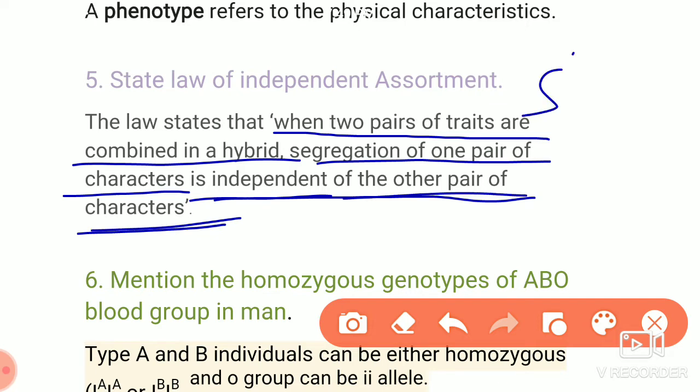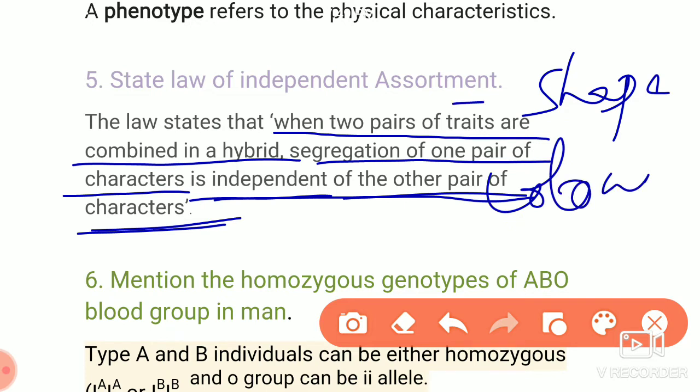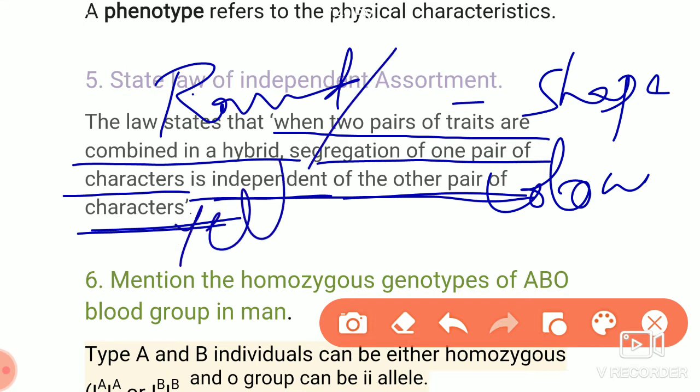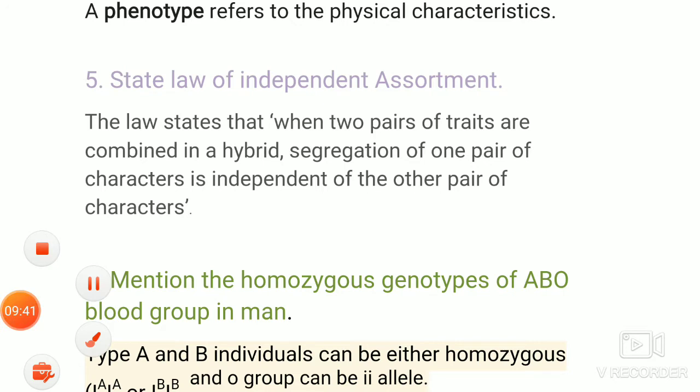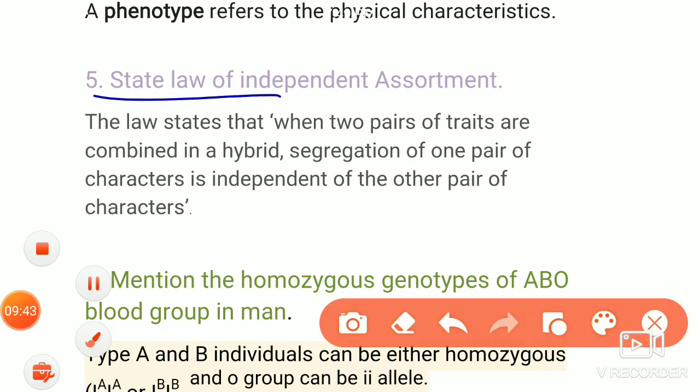Here it was given the shape of the seed and the color of the seed. Shape was round and wrinkled, then color was yellow and green. So these were the two characters. It has been crossed. It shows the independent assortment. Just write the statement of that.